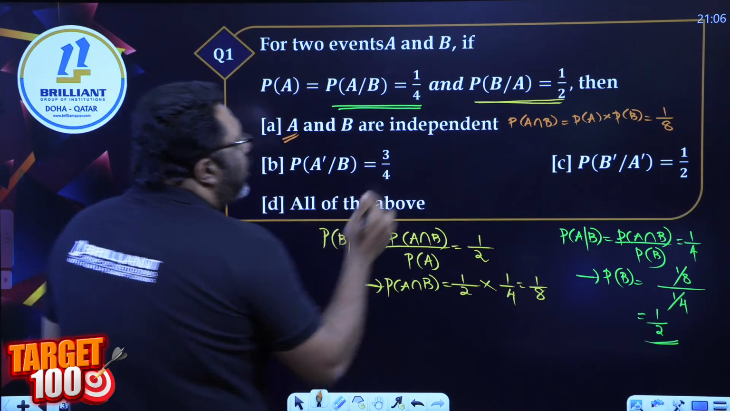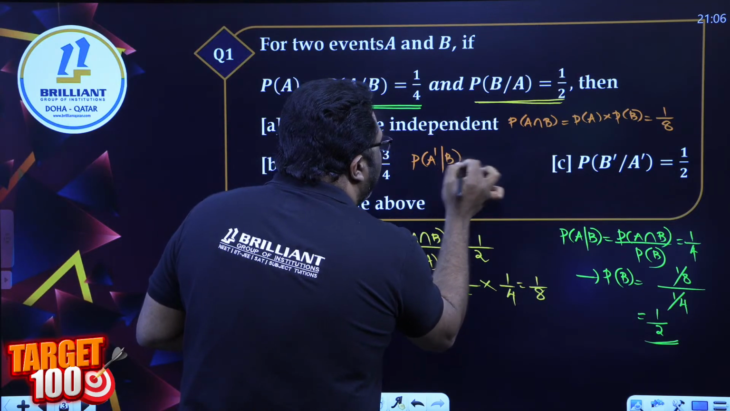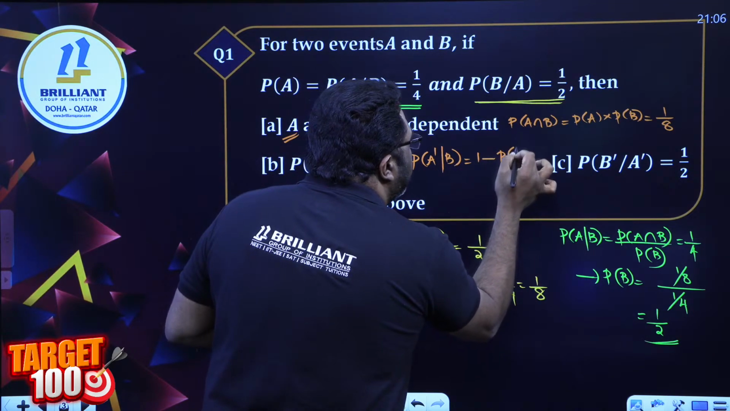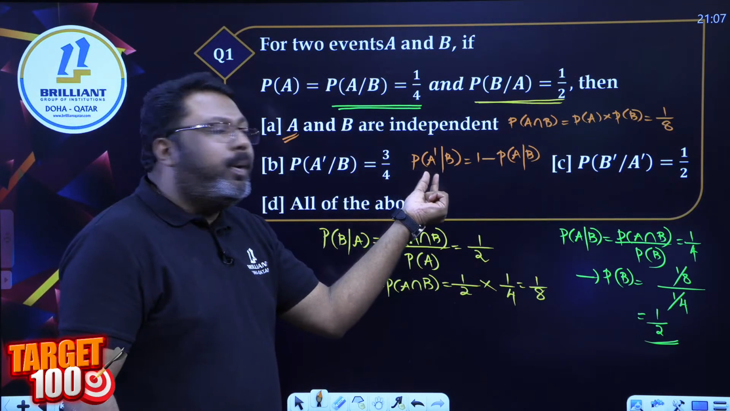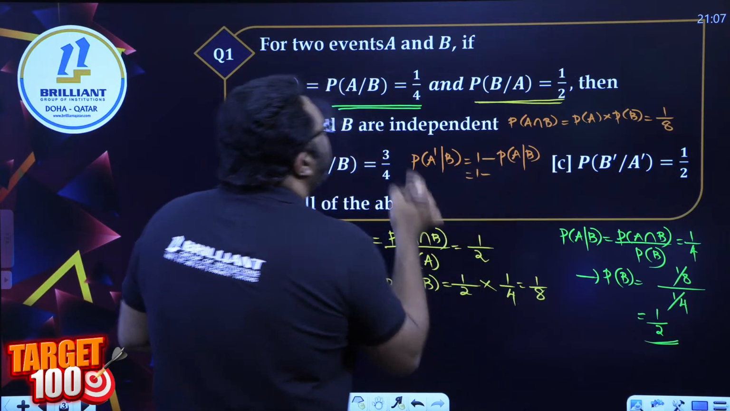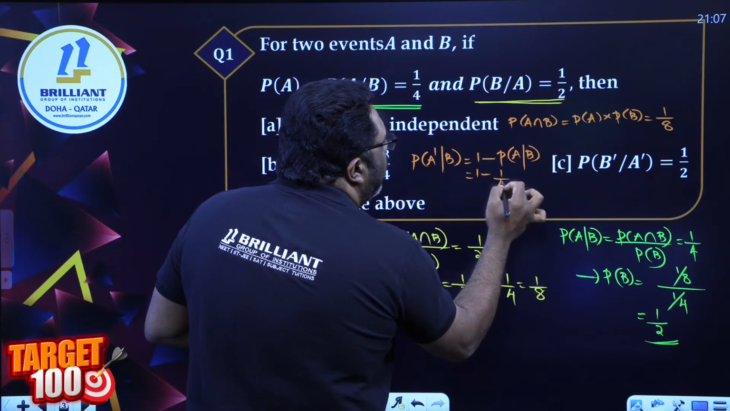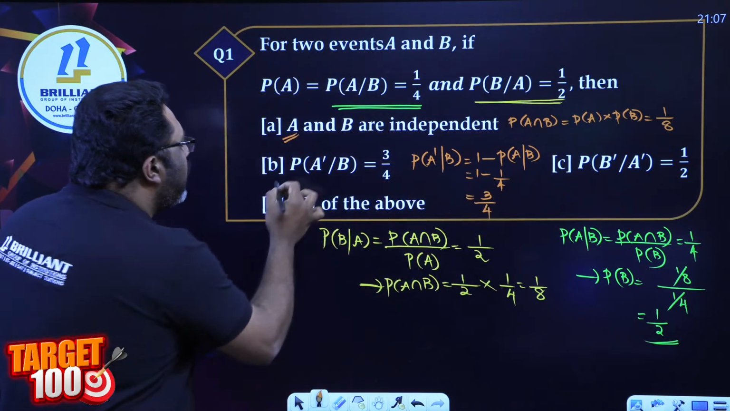So let's try option B. Option B says A dash by B, which is 1 minus P of A by B. What's the probability of A complement by B? 1 minus probability of A by B, which is 1 minus 1 by 4, which is equal to 3 by 4. That is also correct.